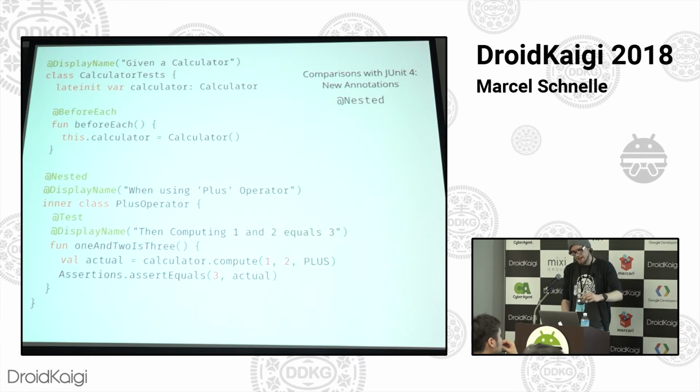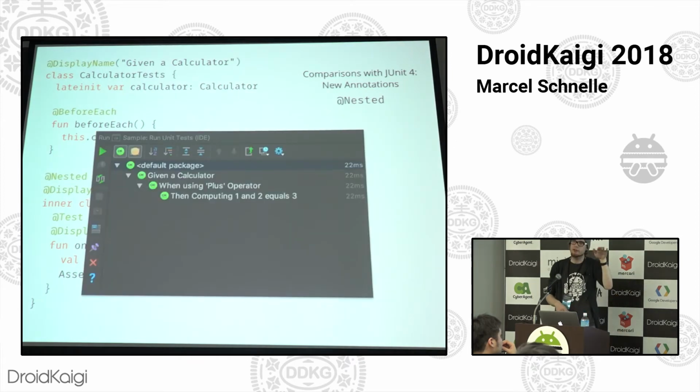So you can be sure that this test method on the bottom here, the 1 and 2 and 3 method, is hooked into the life cycle of the parent class because it's the nested one. And then if you execute that, you get a nice tree in IntelliJ that says given this, when this, then that. So that would be the way to facilitate BDD style tests in JUnit Jupiter.